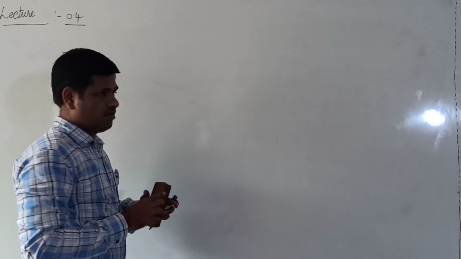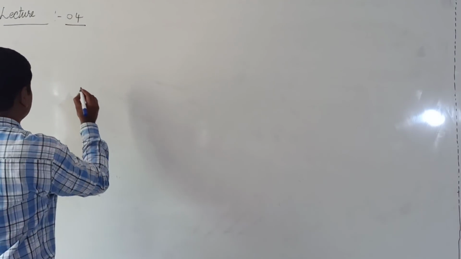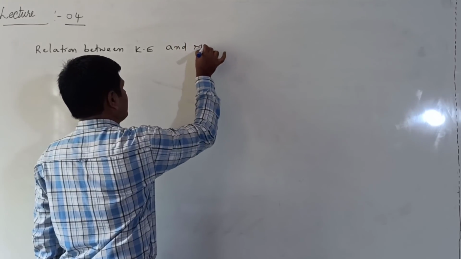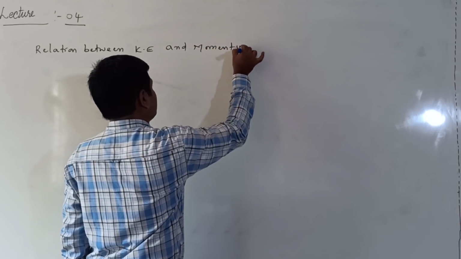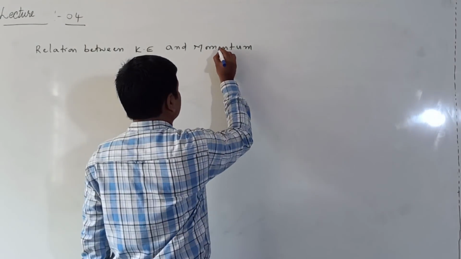Here is the relation between kinetic energy and momentum. Momentum means linear momentum, the momentum of the body.